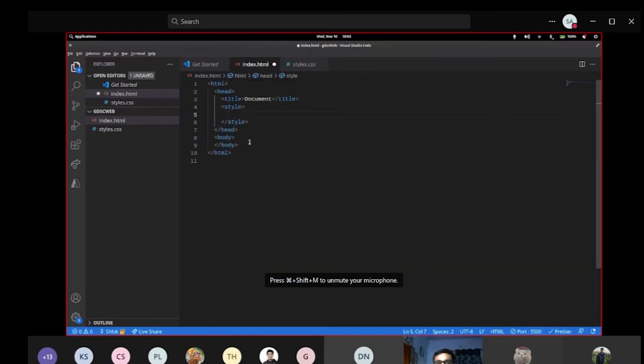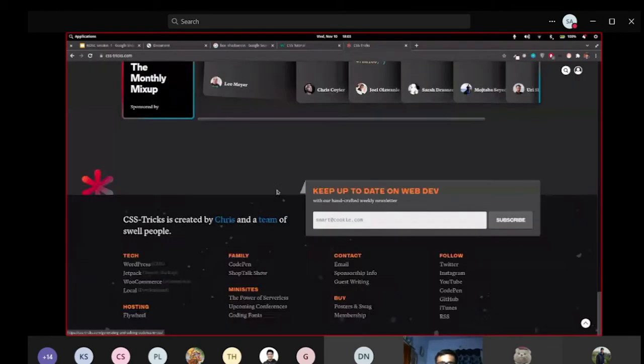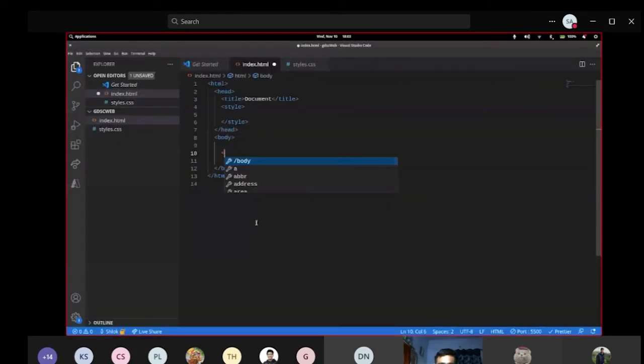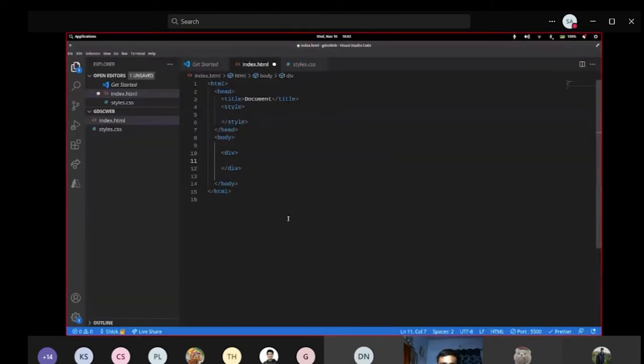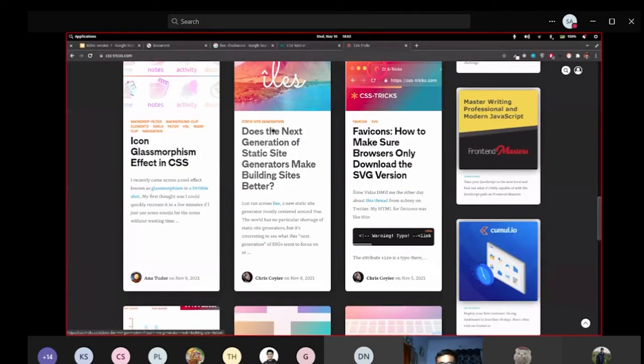Okay, let me create a div. What I'm going to do is create this kind of a box, where we have properly aligned things, because what people face is trouble with aligning things. I created a div. Let's think of this as the outer box. Now there are two boxes. This is the first box. This is the second box.